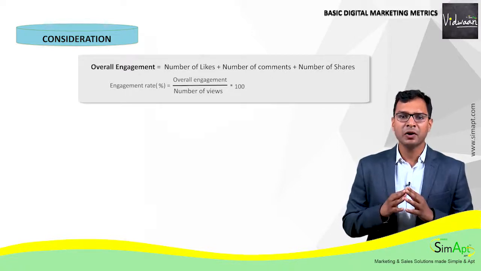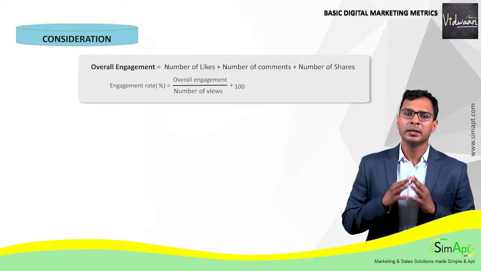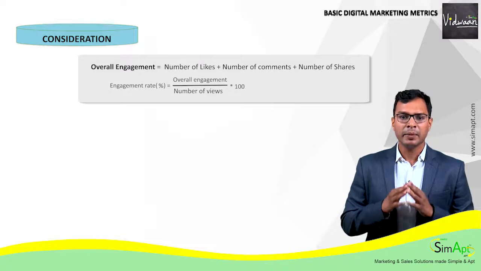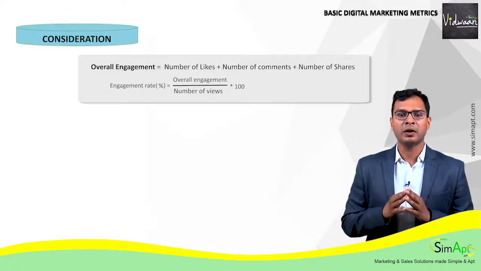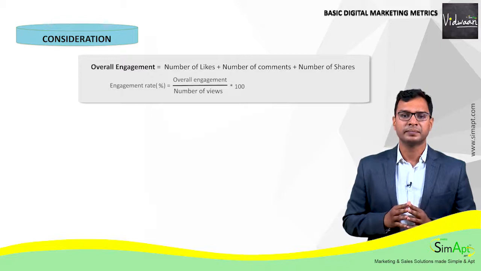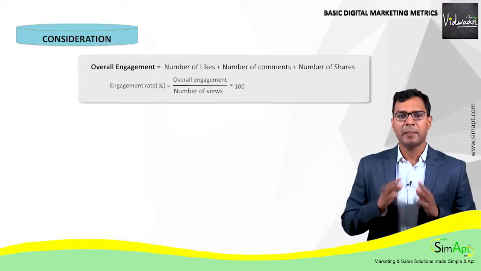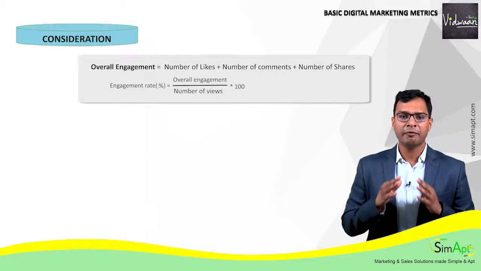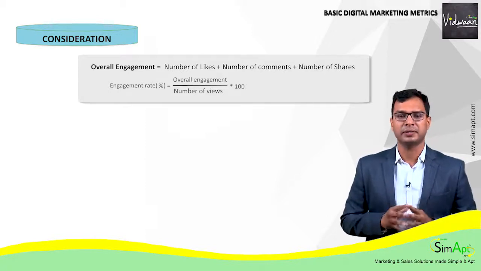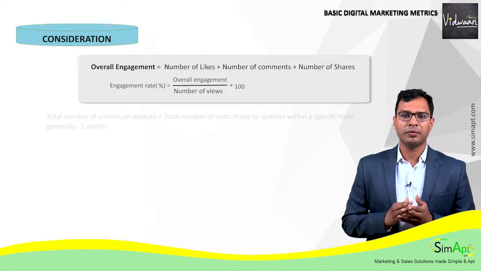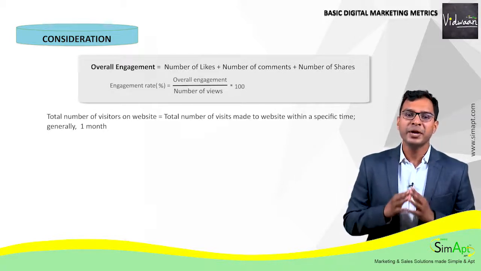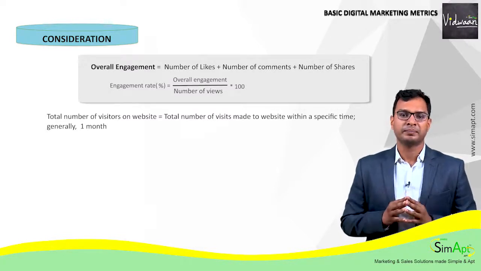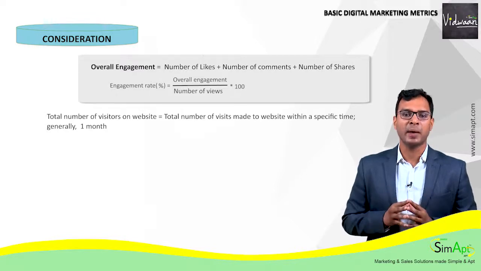Sometimes a customer may not click on your content but note down the website URL and directly visit the website. A customer may also visit a company website without coming across any content as a trigger. Hence, website visits become another critical metric for the consideration stage. It is measured by a few metrics starting with the number of visitors. The total number of visitors is the total number of visits made to your website within a specific time. Generally, it's 1 month. You may vary the duration based on the requirements you have.